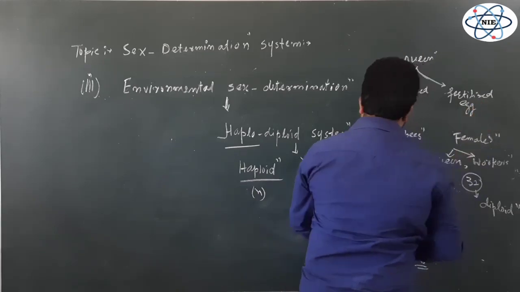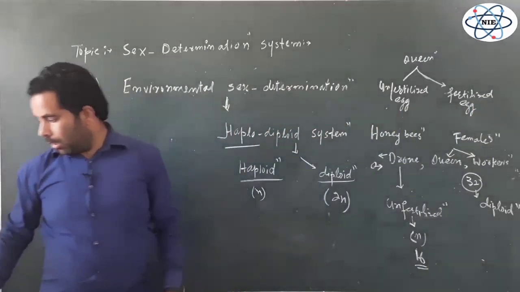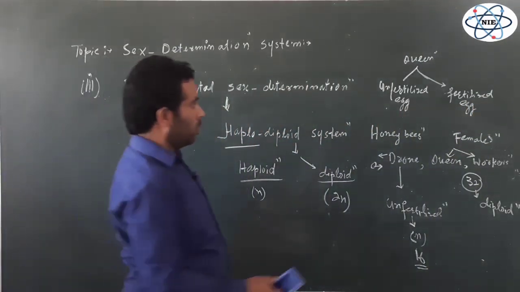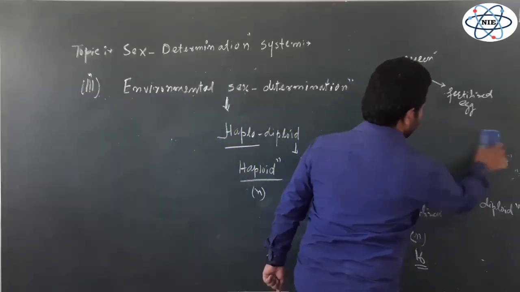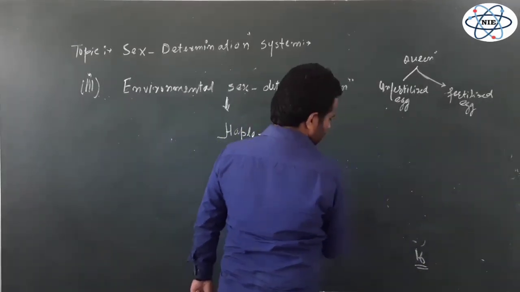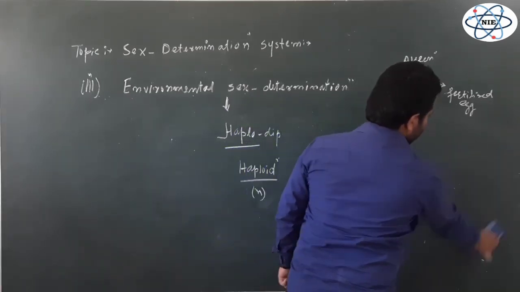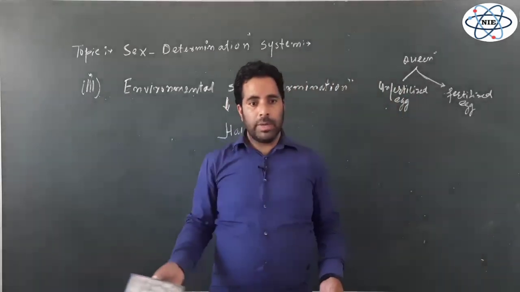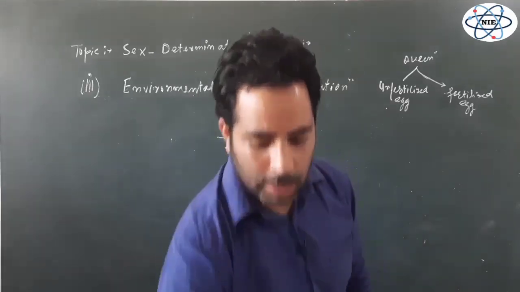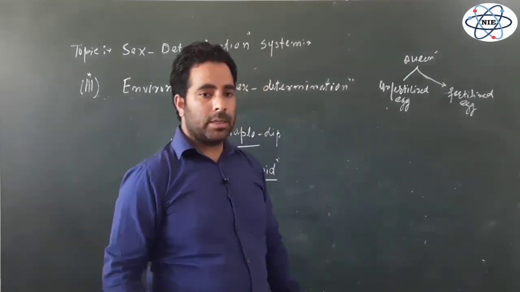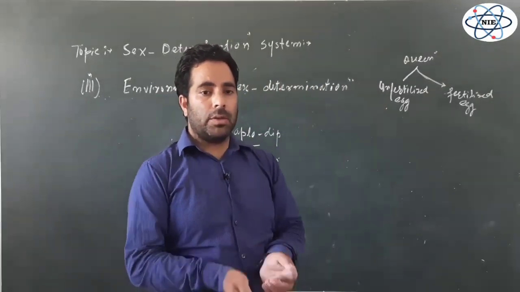Now, the queen uses its ootheca, a structure where the eggs are deposited. Some eggs are fertilized while mating with the drone in aerial mating, which is also called aerial marriage or nuptial flight.